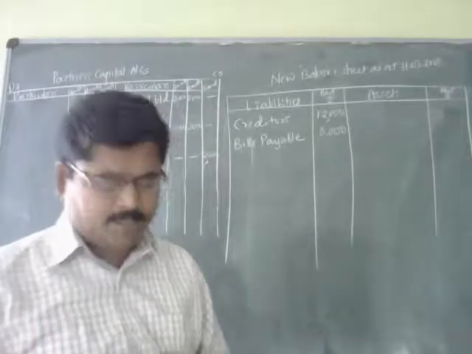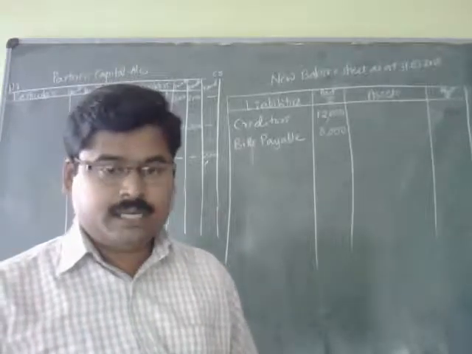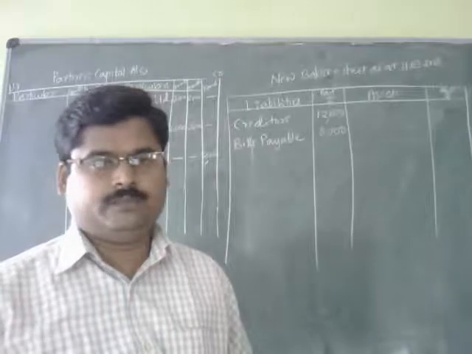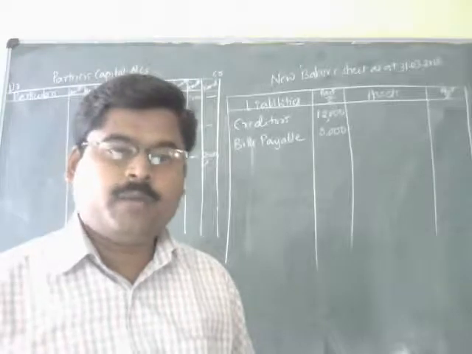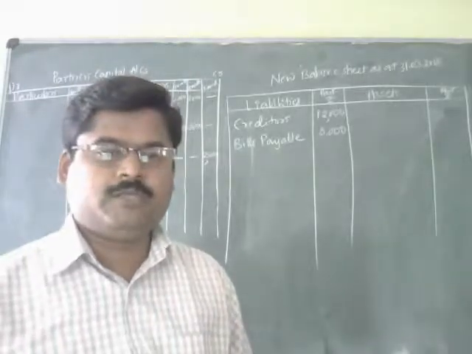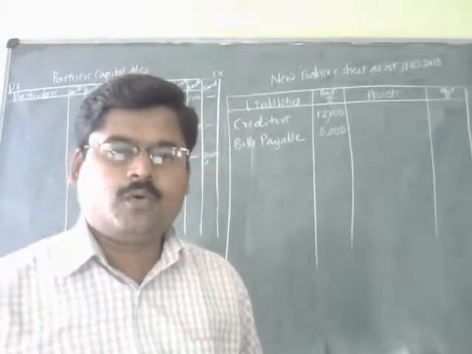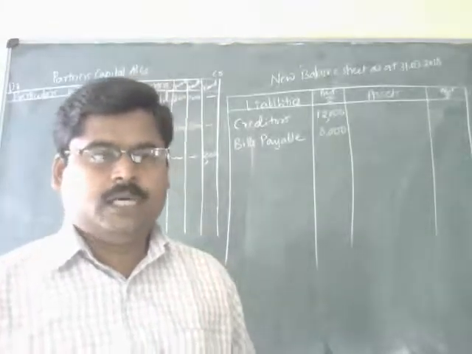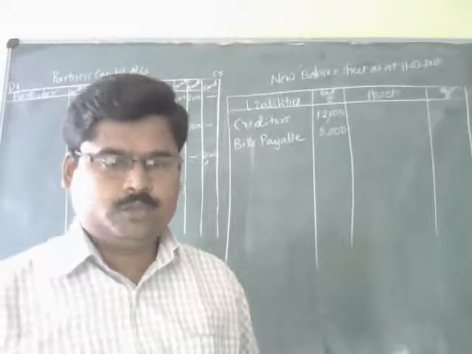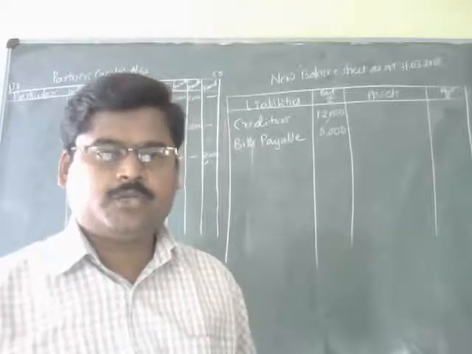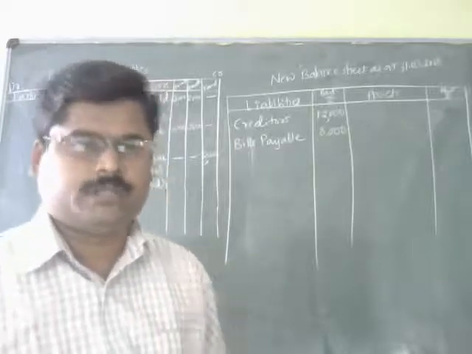And next thing is that below that what have they given? They have given that the goodwill account is to be raised at rupees 24,000, and this goodwill has been created and raised by the old partners at the time of admission of a new partner. That is why that goodwill should be distributed only among the old partners. What is the ratio applicable here? Ratio will be 2:1, 2 by 3 and 1 by 3. In this proportion I am going to distribute the goodwill, and the amount of the goodwill is 24,000.